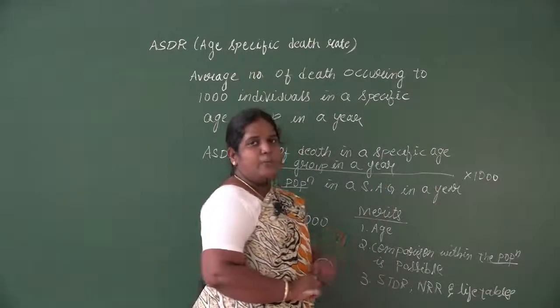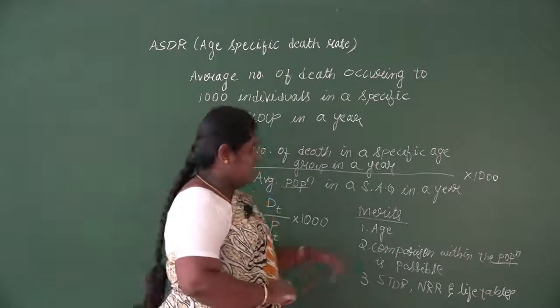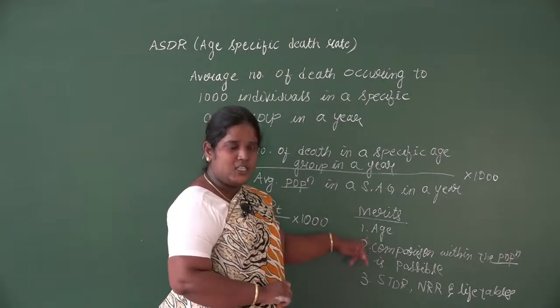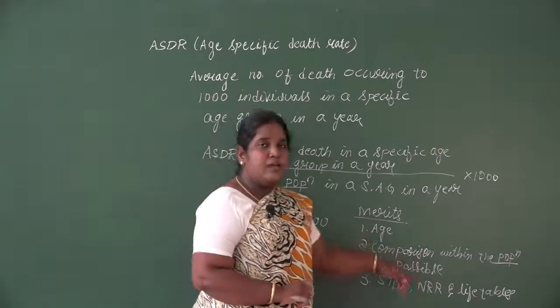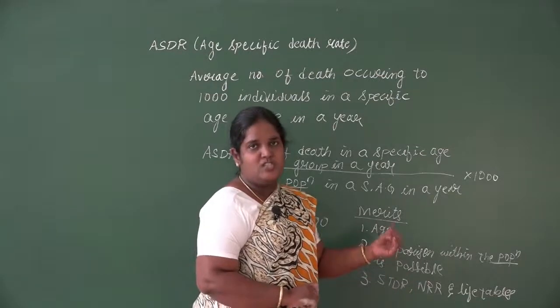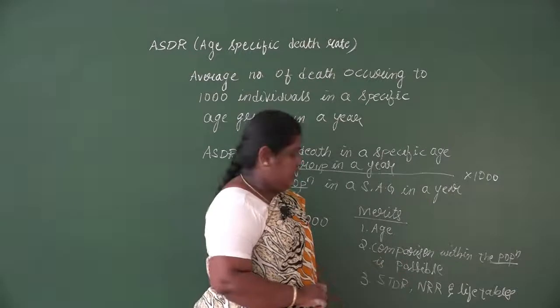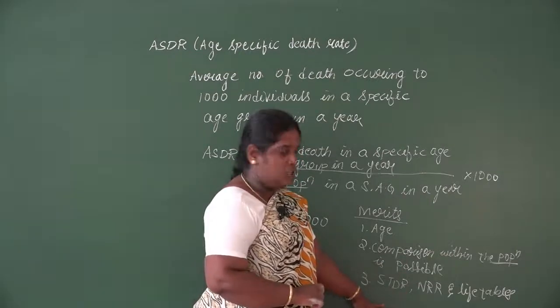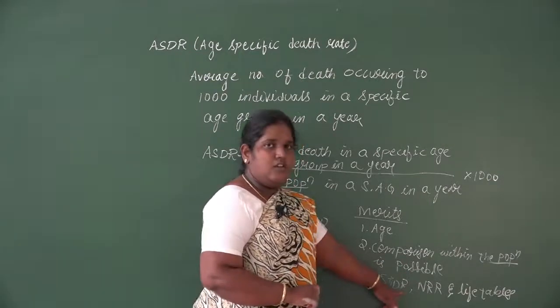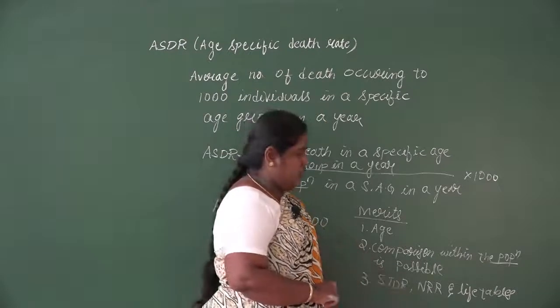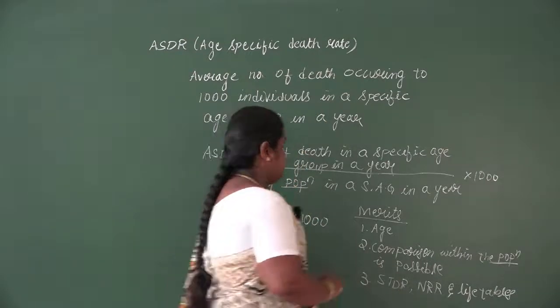So these are the merits of the age specific death rate, where we are considering the age composition, comparison within the population, that is for different age groups, what is the death rate can be done. So it is used in the calculation of standardized death rate, net reproduction rate and life tables.